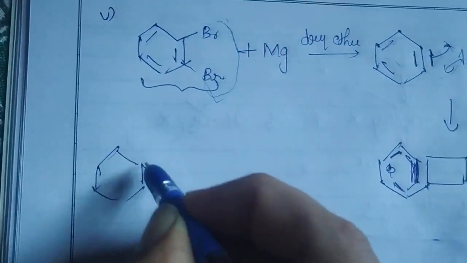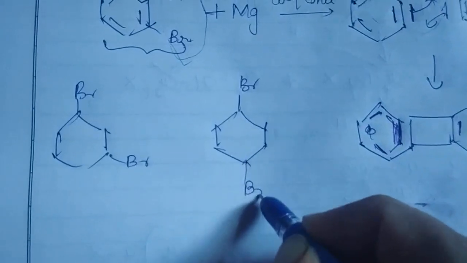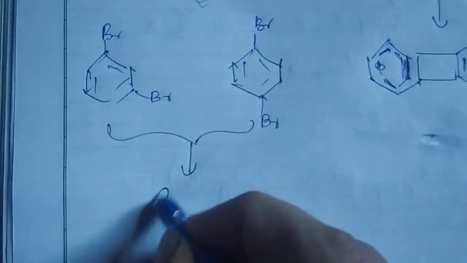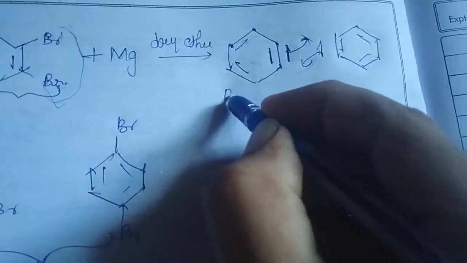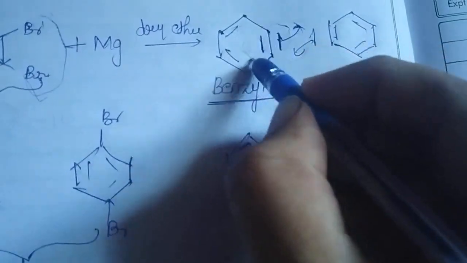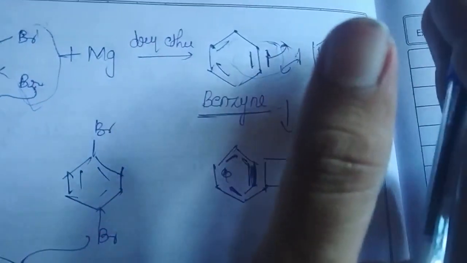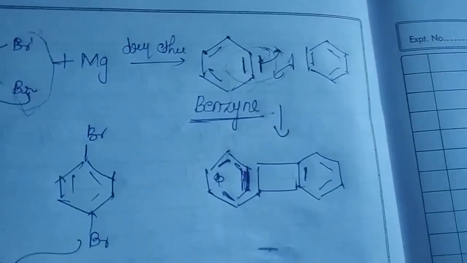But this is not applicable whenever you are having the meta position or the para position. When you are taking dialkyl halides like this, there is a possibility that they will give you the respective Grignard reagent. But whenever you are having an ortho position, it is going to give a benzyne. Remember, very important, where your benzene ring is having a triple bond character. And do remember, this is the only pi bond which has been formed by using your sp2 hybridized orbitals.